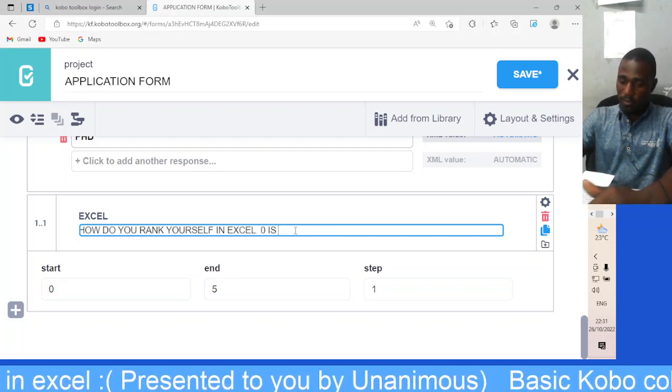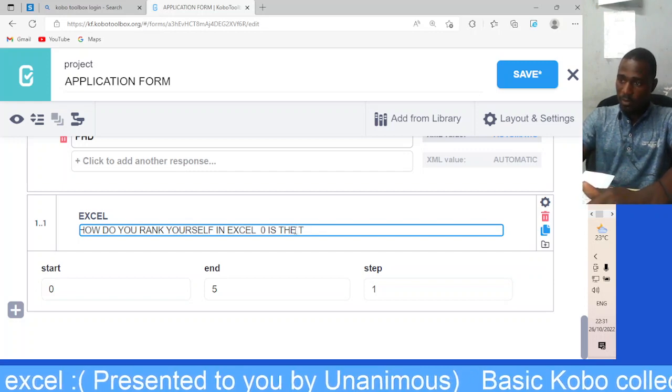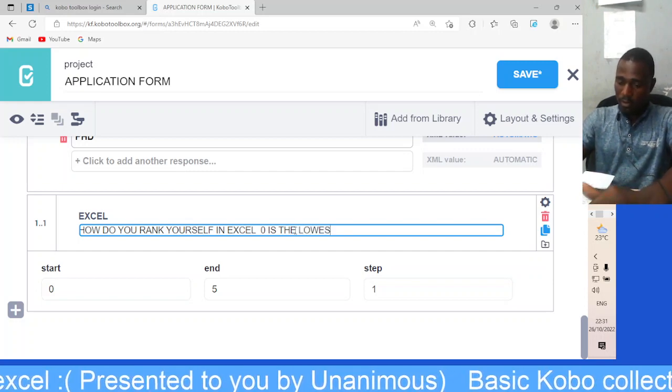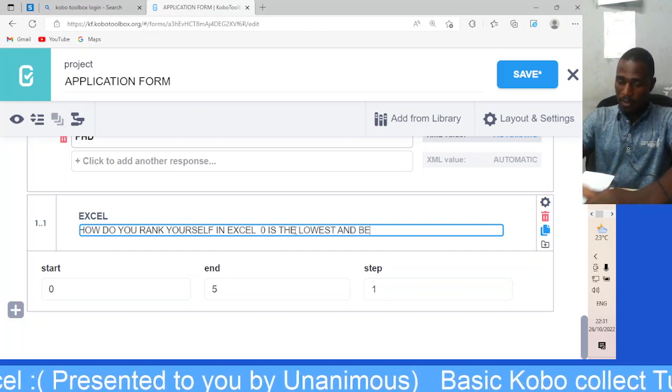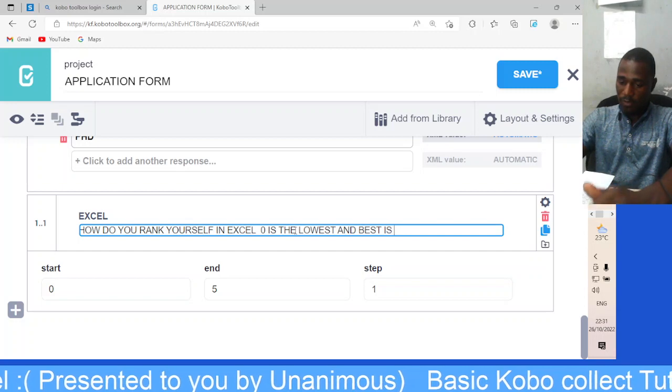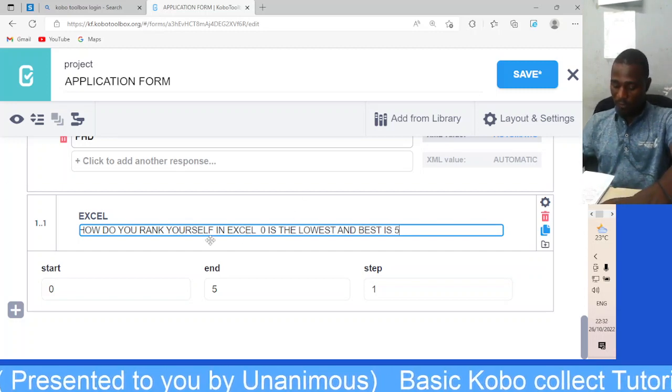Zero is the lowest and best is 5. So you can choose from 0 up to 5.